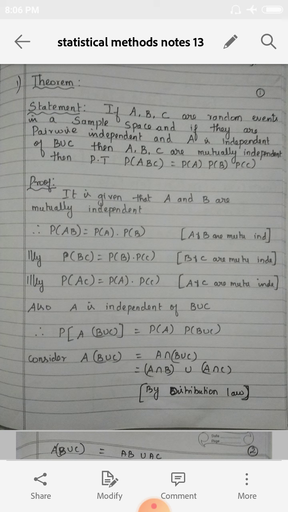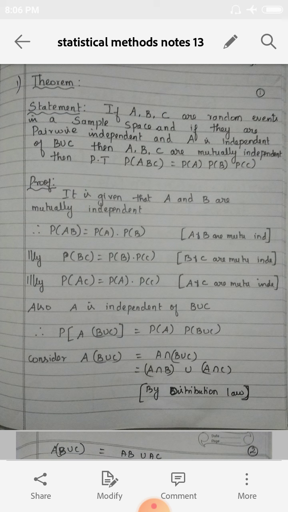Dear students, today we are going to see some important theorems in probability, that is Unit 2. In the last class we saw the addition theorem of probability, and today we are going to see Bayes theorem and the multiplication theorem. The Bayes theorem is a very important university question. So please go through the theorem and study well. So today, see the first theorem.